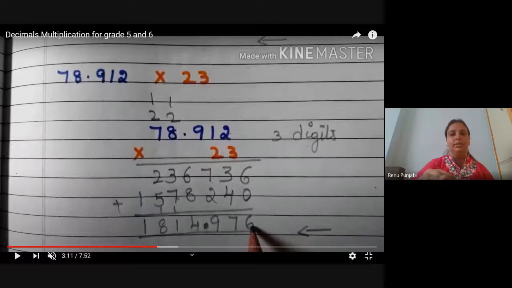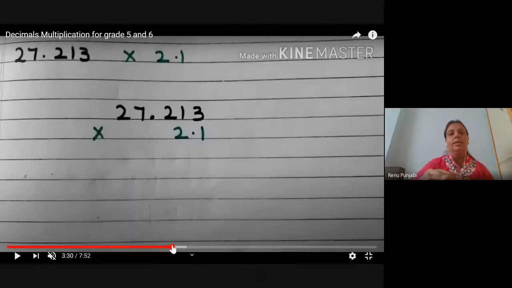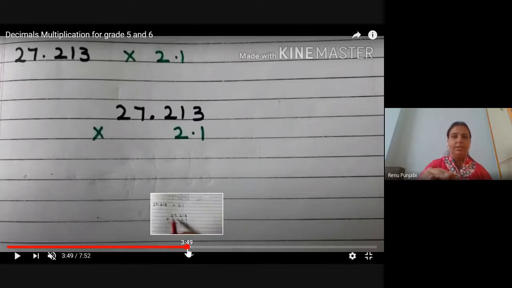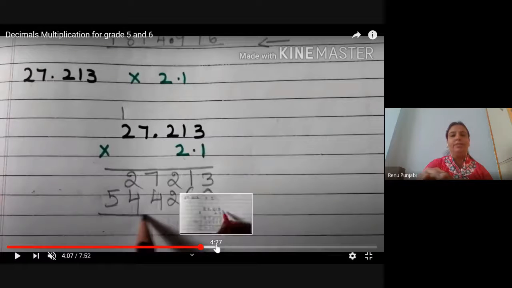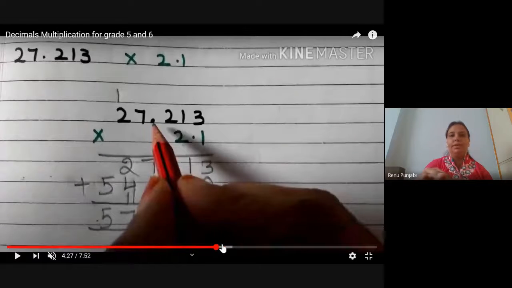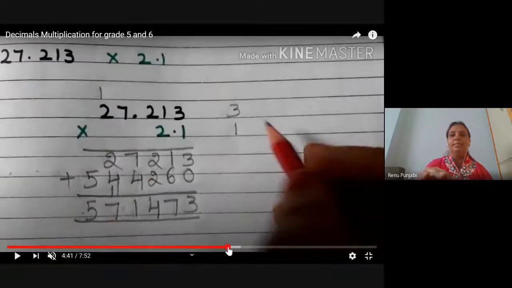Yes or no, children? Yes, ma'am. Now go to the next one, which Arush was saying he has a bit of difficulty with: how to multiply a decimal number with a decimal number. See, you multiply decimal numbers in the same way. Forget about the decimals. When you reach the product, now the time is to put the decimal. Now, how to put the decimal?